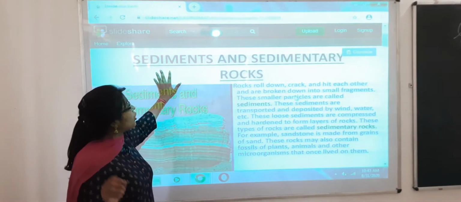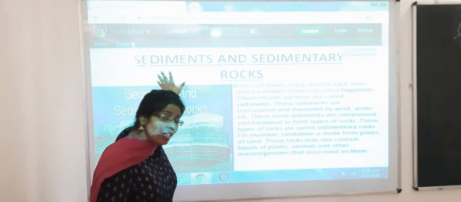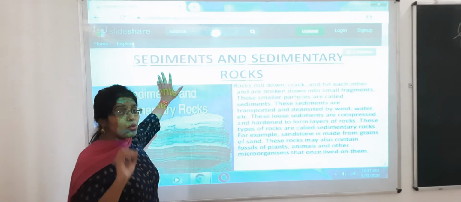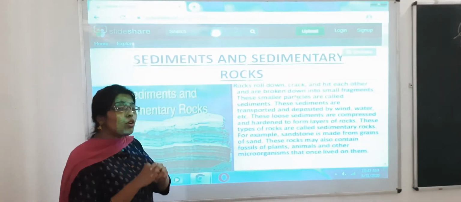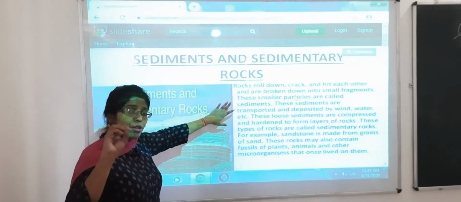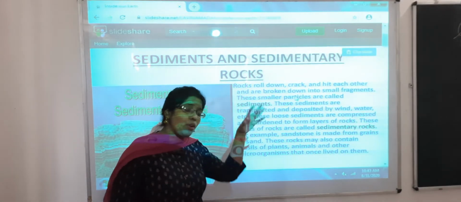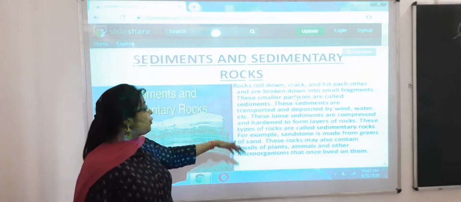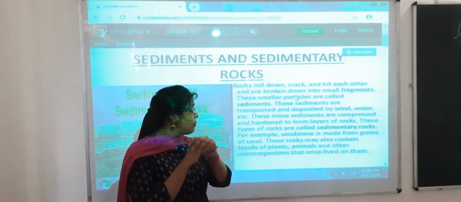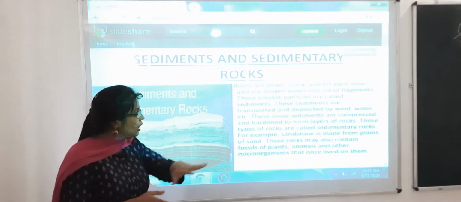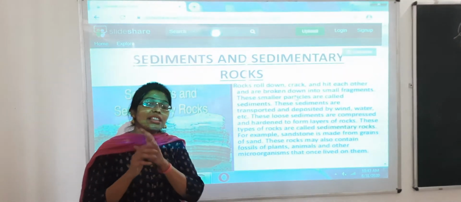basically deposition. What happens then when rocks roll down, जब ये पत्थर गिरते हैं, they are cracked, they hit each other, they are broken into smaller fragments, and these smaller fragments form smaller particles. Those smaller particles are known as sediments, and these sediments are carried away by the wind, water, etc. So these loose sediments are compacted and hardened to form layers of rock, which is basically known as sedimentary rocks.